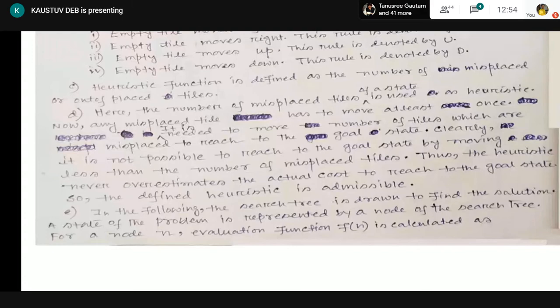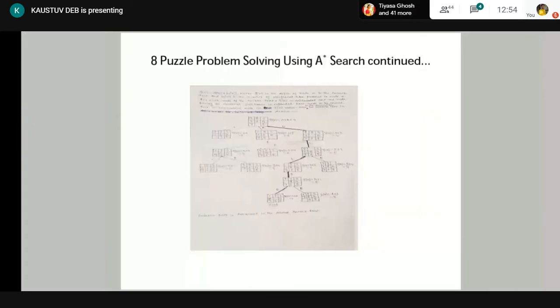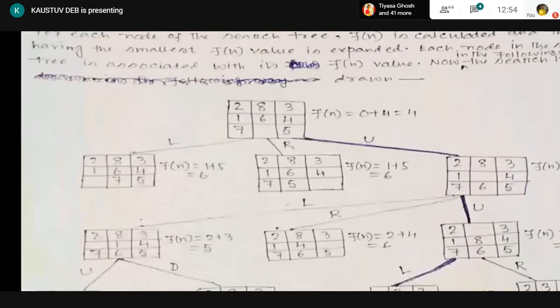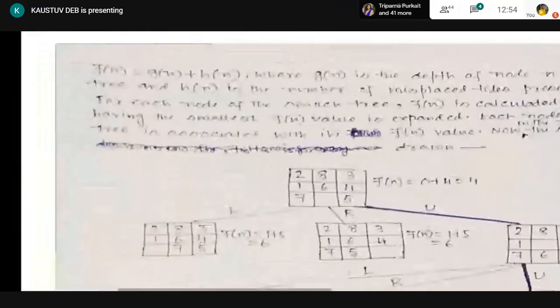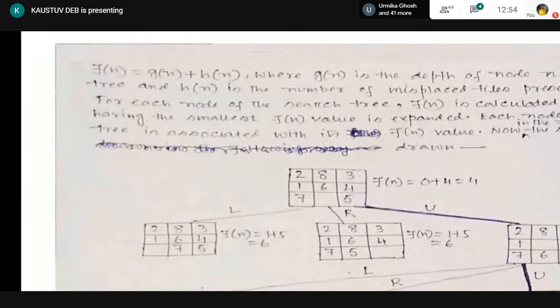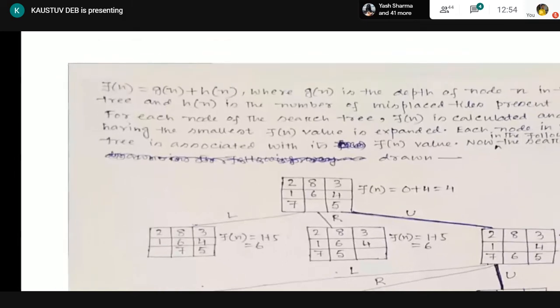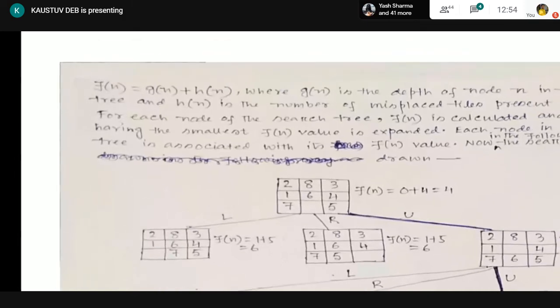Now, how are we going to calculate Fn? As you remember, in A star search, Fn equals Gn plus Hn. Hn we have already defined as the number of misplaced tiles. Now, what is Gn? Gn is the depth of the node n in the search tree.